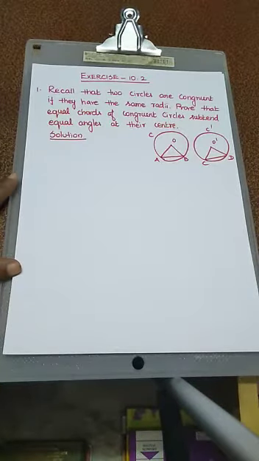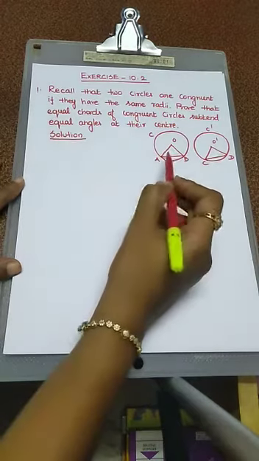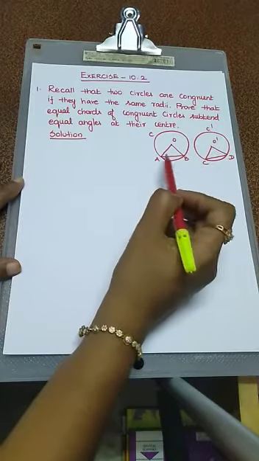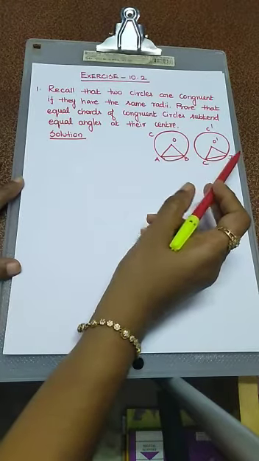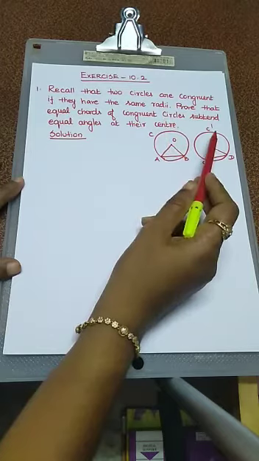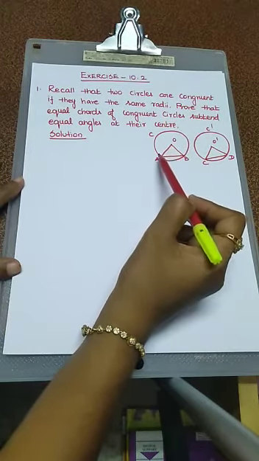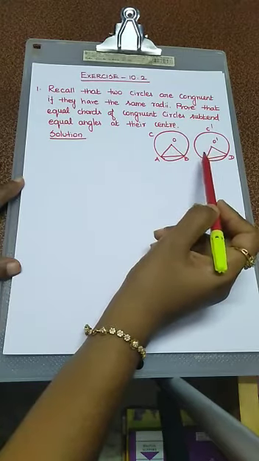Hello students. Welcome to the session on circles. Exercise 10.2. First one. Recall that two circles are congruent if they have the same radii. Prove that equal chords of congruent circles subtend equal angles at their center. For our proof, we draw two circles. O is the center of the first circle, O dash is the center of the second circle. AB is a chord, CD is also a chord. Circles C and C dash are congruent circles with centers O and O dash. To prove angle AOB equal to angle CO dash D.